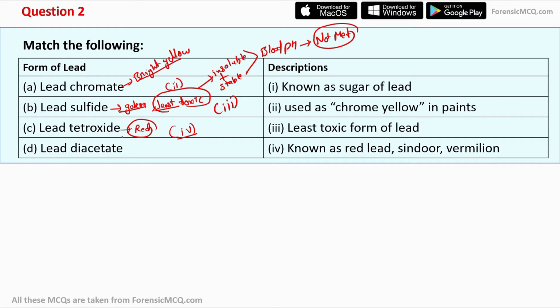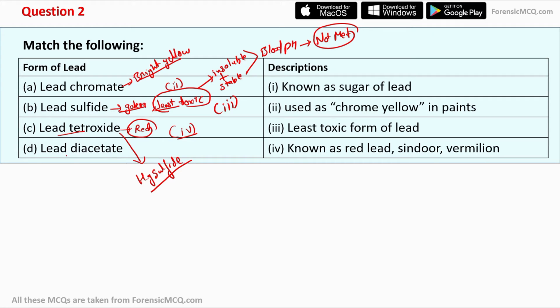And similarly to lead tetroxide, there is another compound of mercury, that is mercury sulfide, that shares the common names of sindoor and vermilion because of its red color. But in case of lead tetroxide, it is usually abandoned because of toxicity. So majorly, mercury sulfide is usually used as sindoor or vermilion.